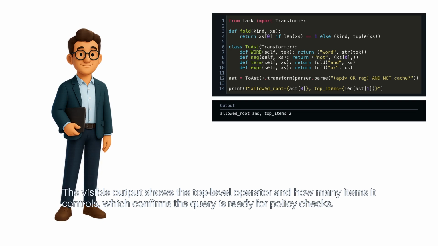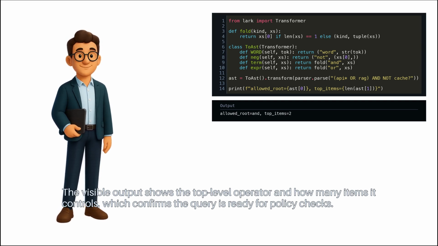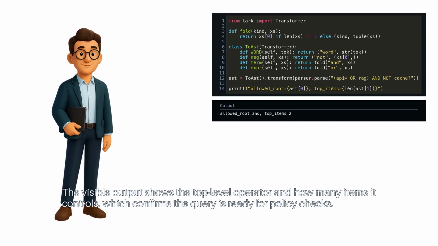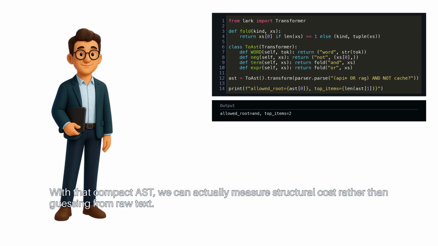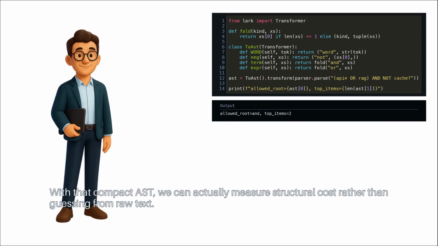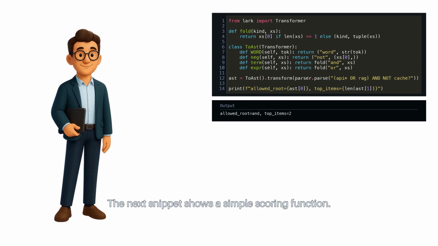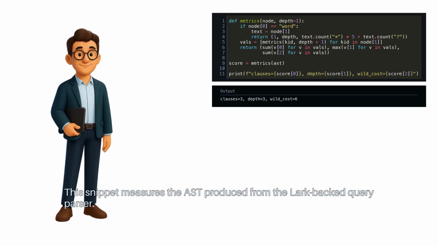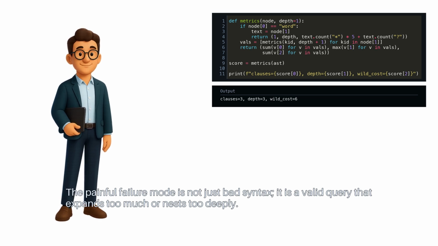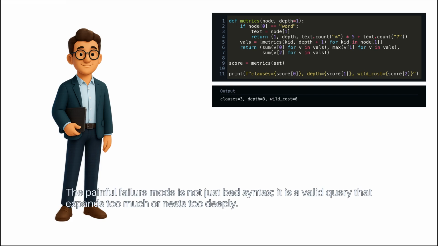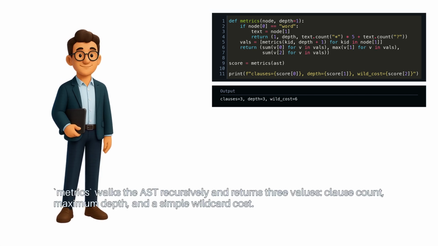The visible output shows the top-level operator and how many items it controls, which confirms the query is ready for policy checks. With that compact AST, we can actually measure structural cost rather than guessing from raw text. The next snippet shows a simple scoring function. This snippet measures the AST produced from the Lark-backed query parser. The painful failure mode is not just bad syntax. It is a valid query that expands too much or nests too deeply. Metrics walks the AST recursively and returns 3 values: clause count, maximum depth, and a simple wildcard cost.